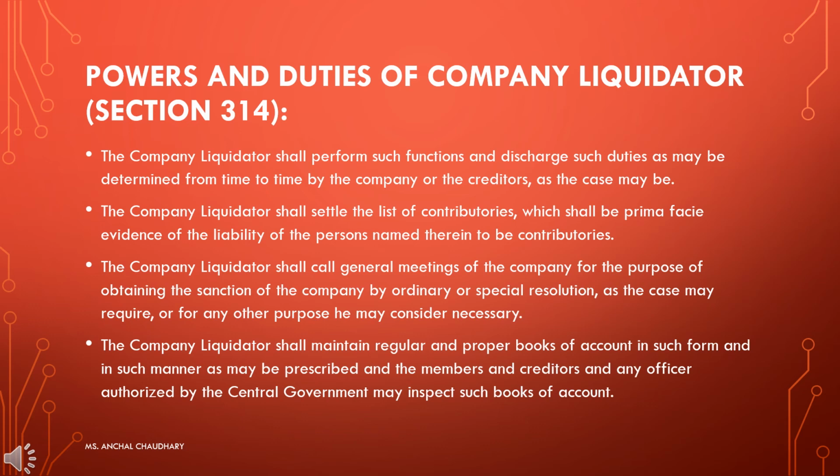The company liquidator shall call general meetings of the company for the purpose of obtaining the sanction of the company. So the company liquidator has to regularly call the general meetings regarding obtaining their sanction, their permission for all the things to discharge all the liabilities. So he should regularly call up the general meetings.